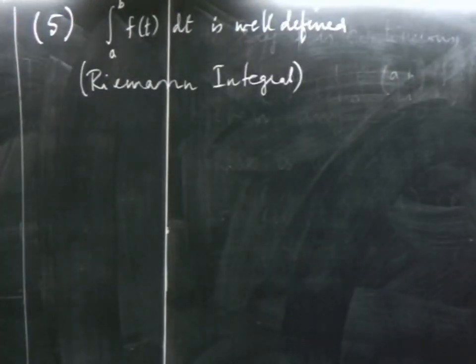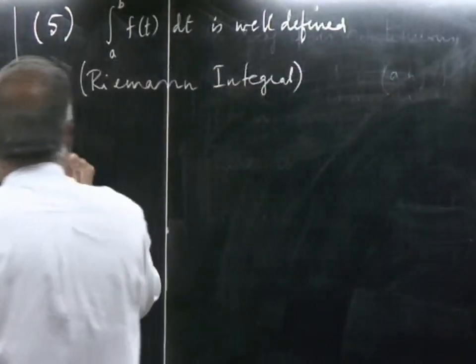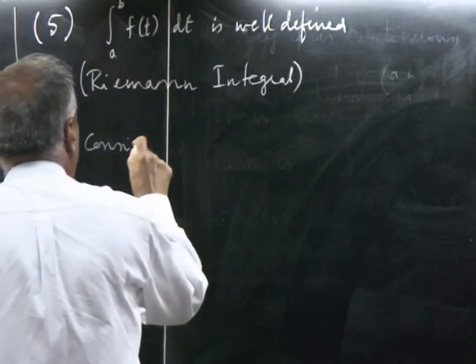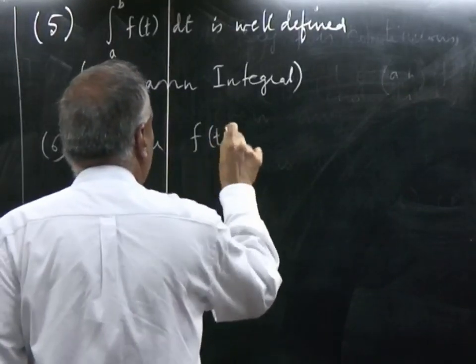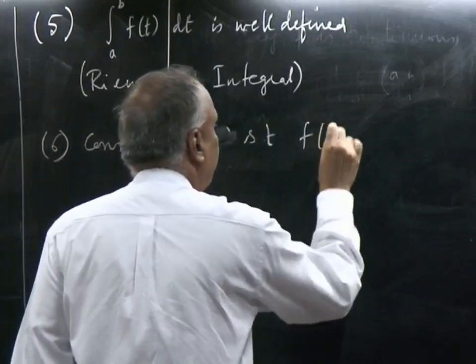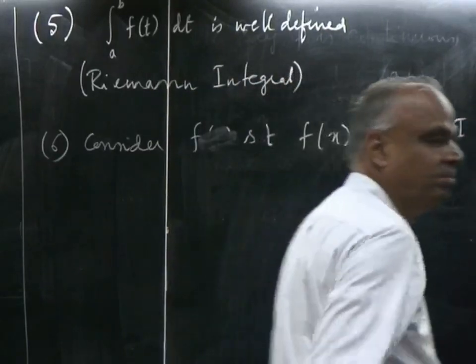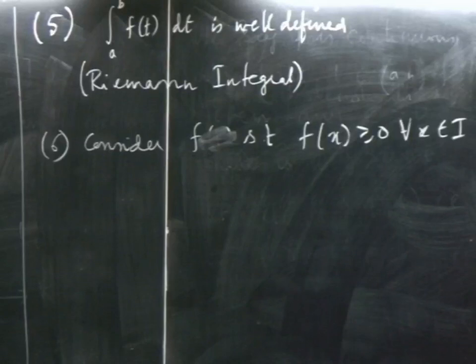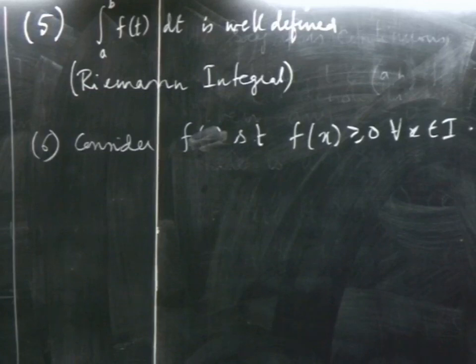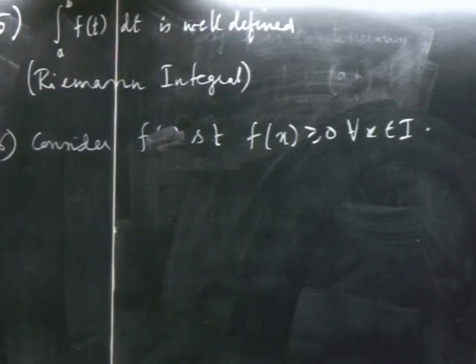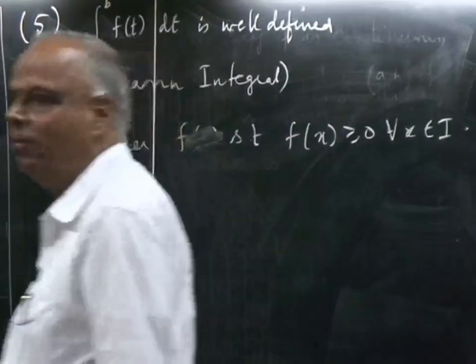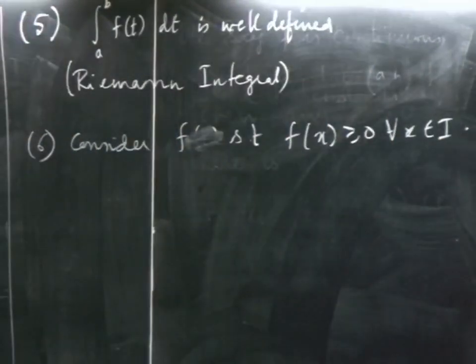Now, consider f(t) such that f(x) is greater than or equal to 0 for every x in I. What does that mean? That function never goes below the x-axis. The graph will always be above the x-axis or touching the x-axis, but never come below the x-axis. Non-negative function. f(x) is a non-negative function. It never becomes negative.